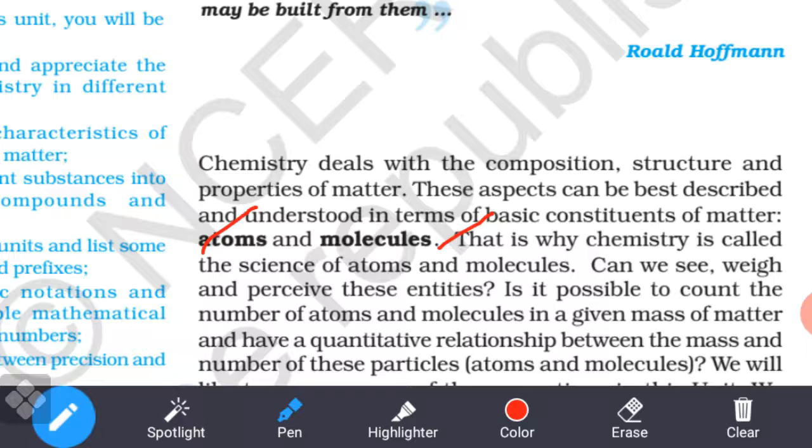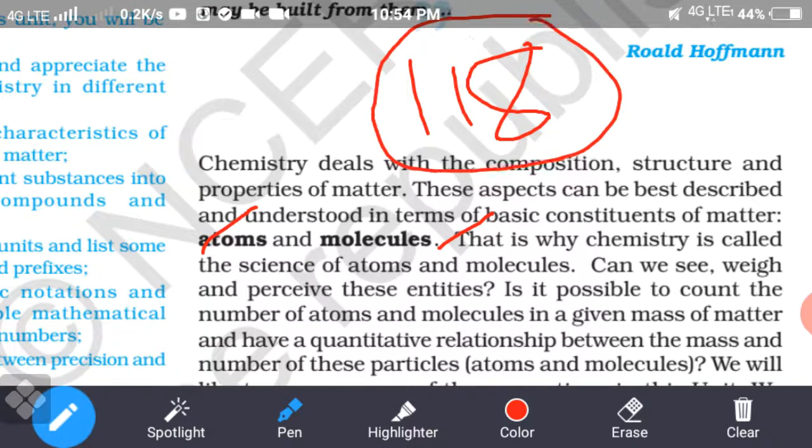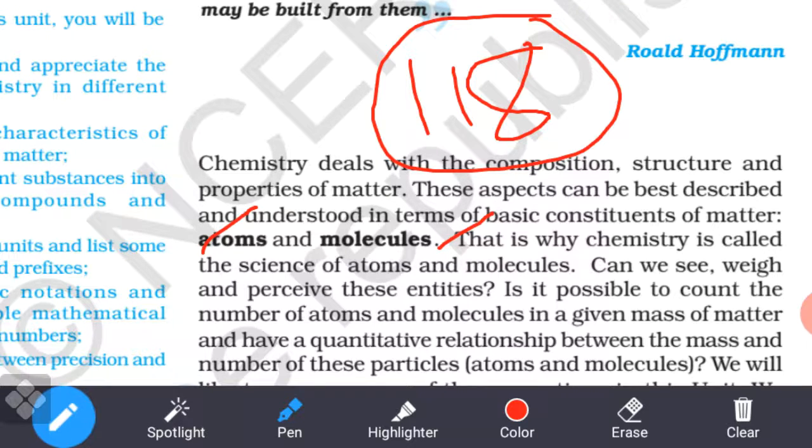Approximately 118 elements have been discovered on the earth's surface till now. All these elements present in the earth's crust in the free state are known as atoms.